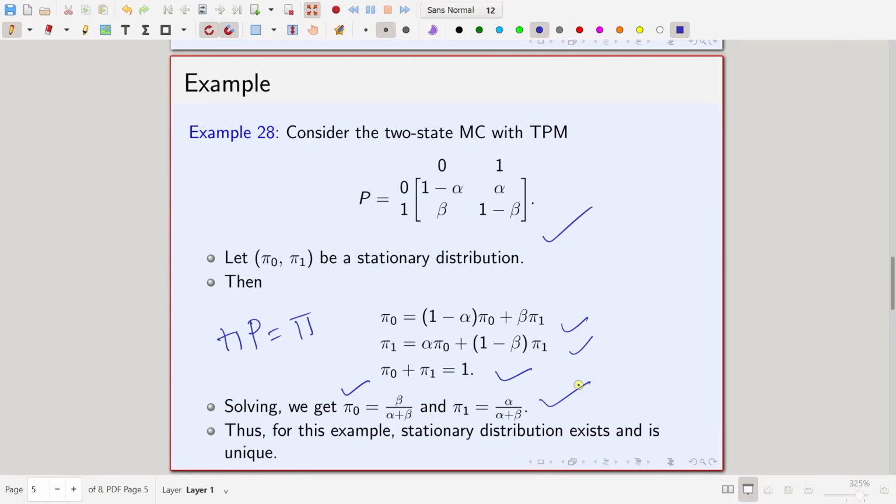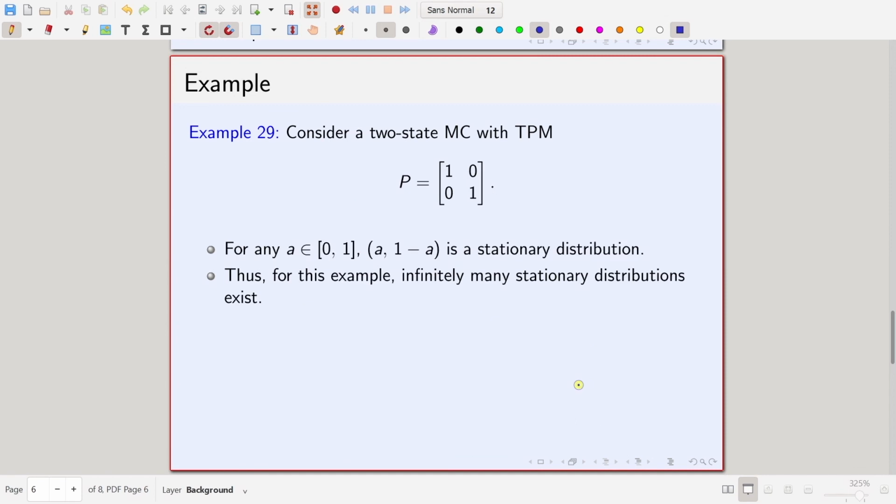So, now moving ahead, we consider another two-state Markov chain, which is a very simple Markov chain with transition probability matrix 1 0, 0 1. So, this is basically the identity matrix, right. Again, it is a very simple Markov chain. Again there are two states, fine. Say we call those states 0 and 1, fine.